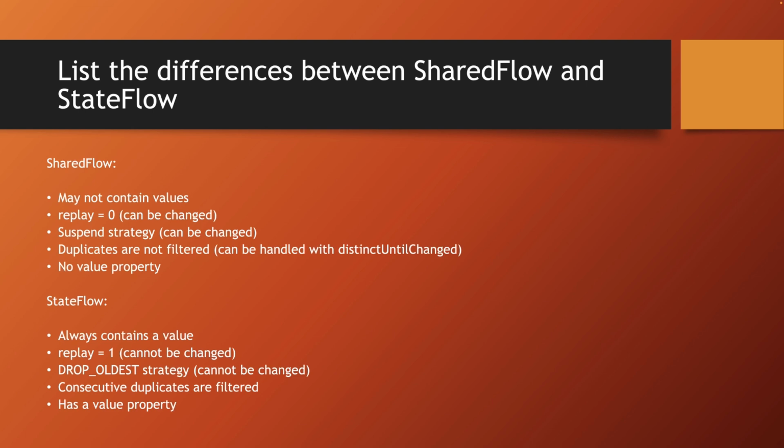Also, if several identical elements are emitted in a row in shared flow, no filtering will happen, unless you explicitly add the operator distinctUntilChanged. In state flow, if duplicates appear in a row, they are filtered automatically, and only one of them remains. And since shared flow may not contain values, it doesn't have a value property. State flow always contains a value. That's why it has a value property.